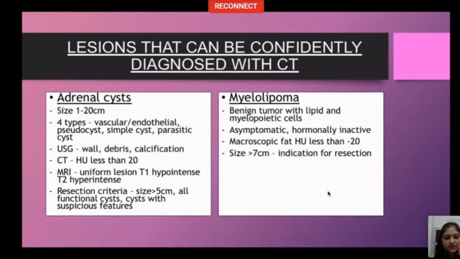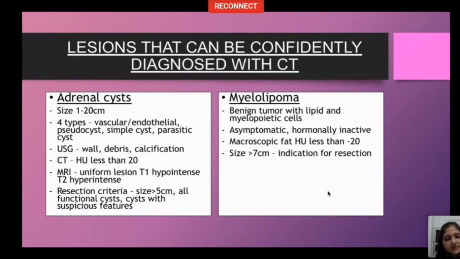However, there are some resection criteria that we have for cyst, that is size more than 5 centimeter, all functional cyst, and cyst with suspicious features. What are the suspicious features? So suspicious features are a cyst which is irregular with wall thickness more than 5 millimeter, mural or septal enhancement, and solid lesions with post-contrast enhancement. Those are the cysts which we are worried about.